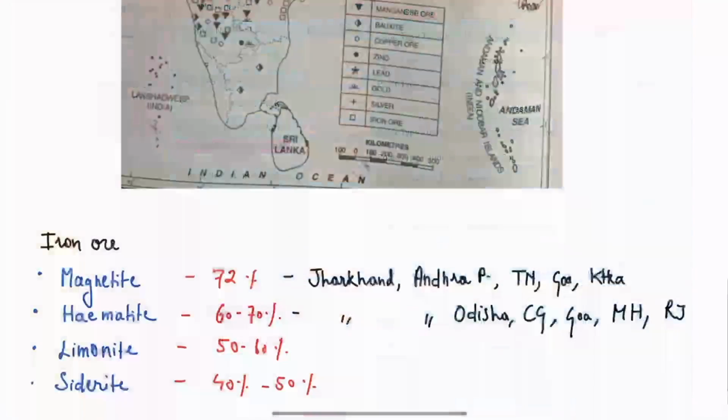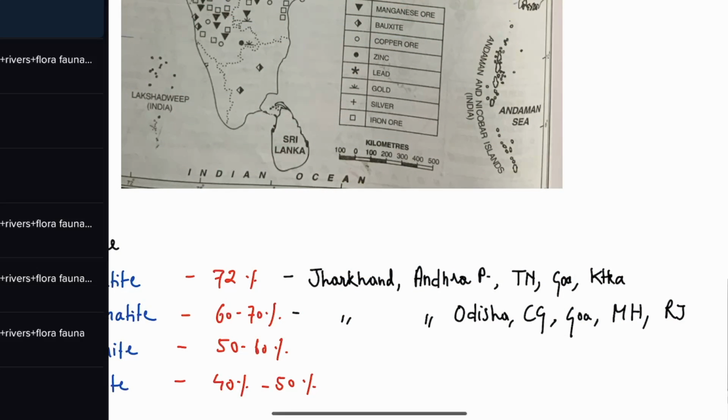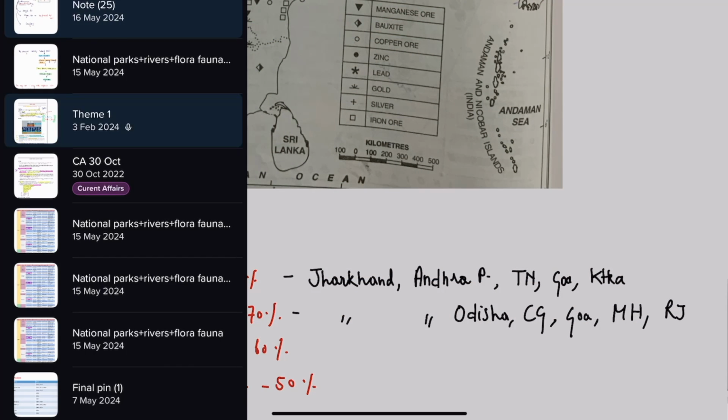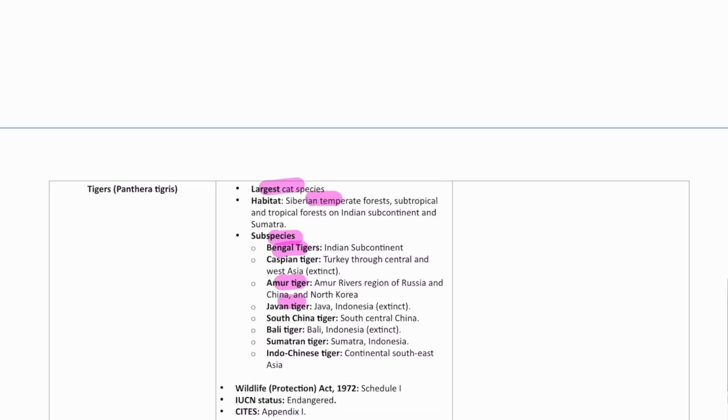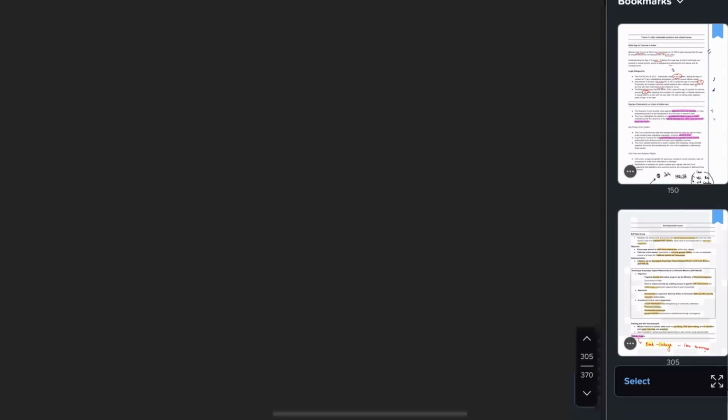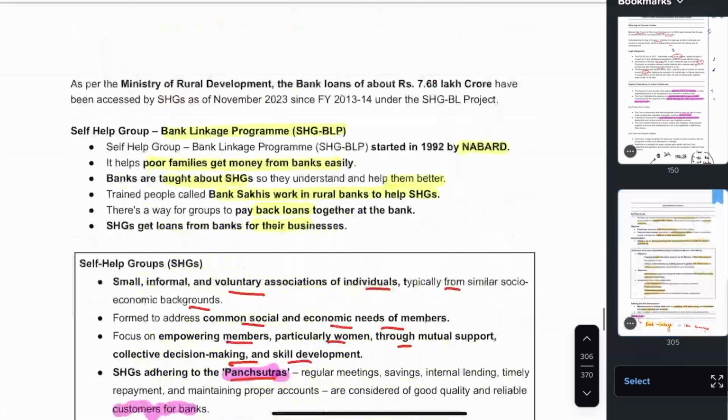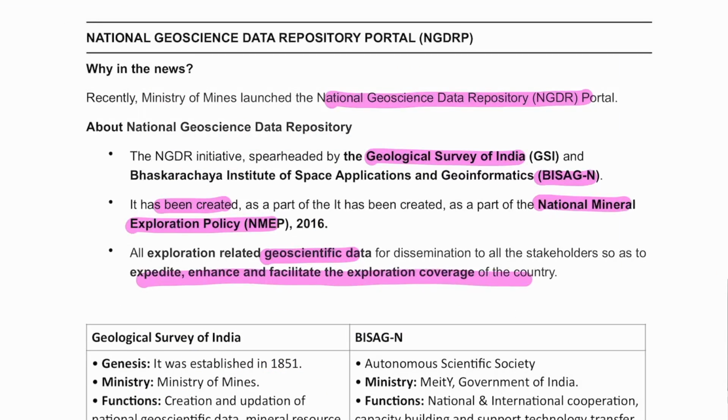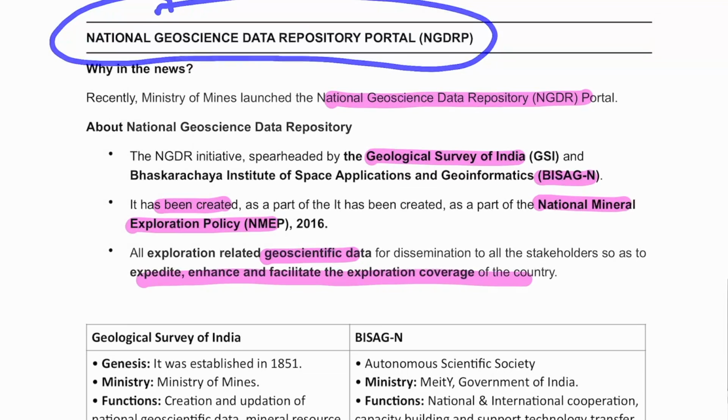Now, in this capacity, there is one particular development that has happened this year, and I would like to share it with you. Recently, the National Geoscience Data Repository portal was launched by the Ministry of Mines. What is this portal? This portal contains all the geoscience data: what minerals are there, where they are situated, and what is the potential of mineral blocks.